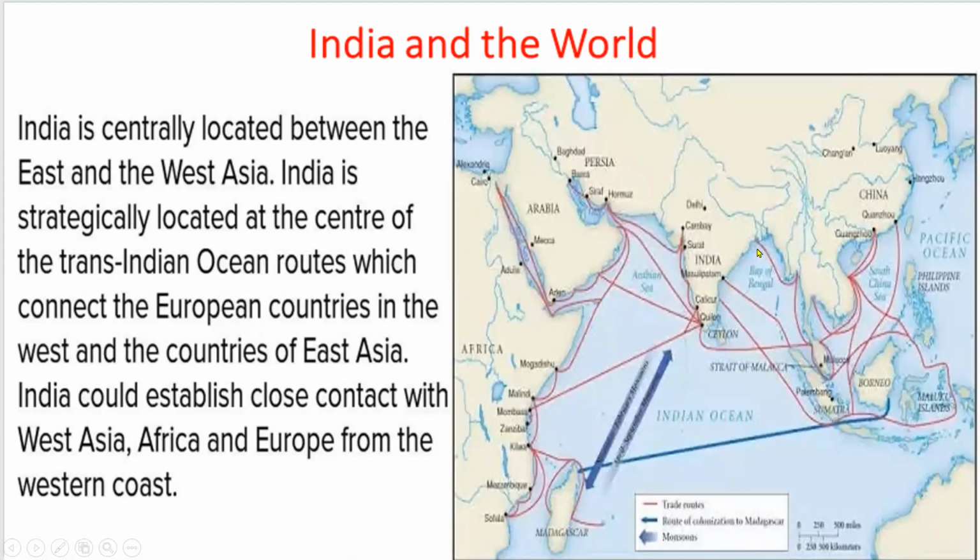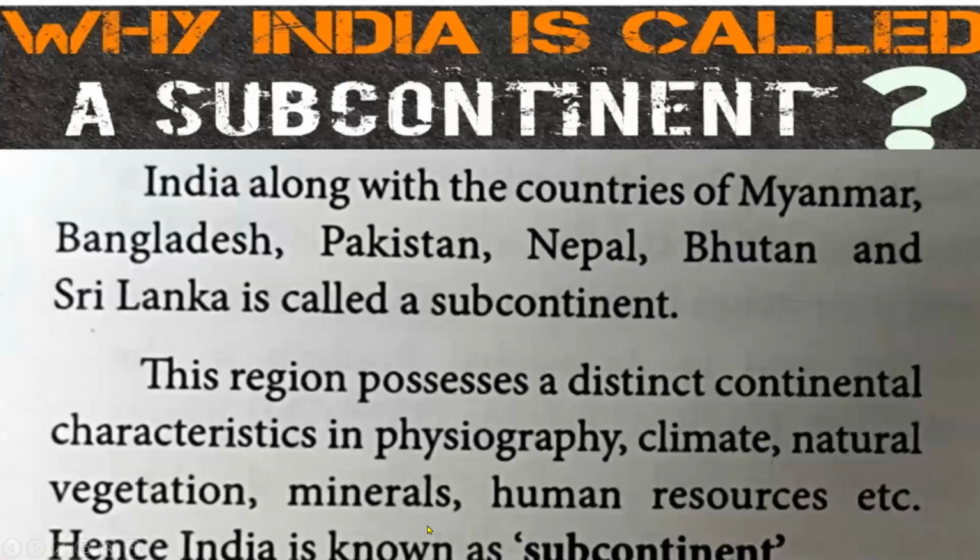And India and the world. See here, India is situated in a very strategic position. It is centrally located between East and West Asia. India is strategically located at the center of Trans-Indian Ocean routes, which connect the European countries in the West and the countries of East Asia. India could easily establish close contact with West Asia, Africa, and Europe from the West Coast.